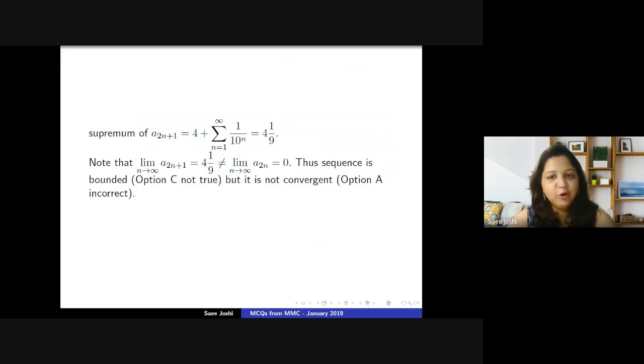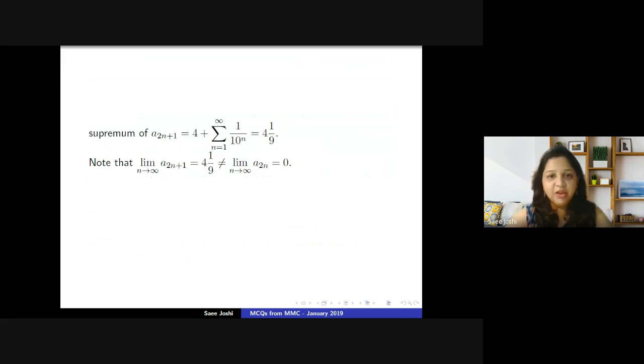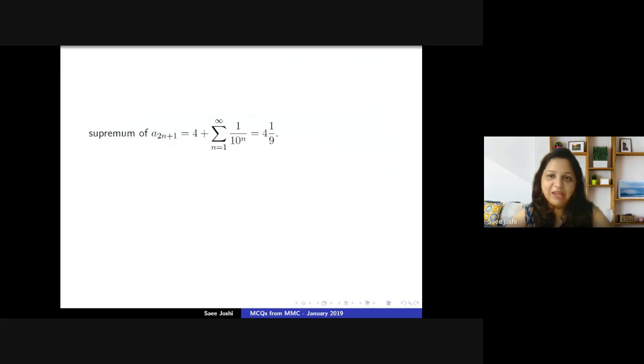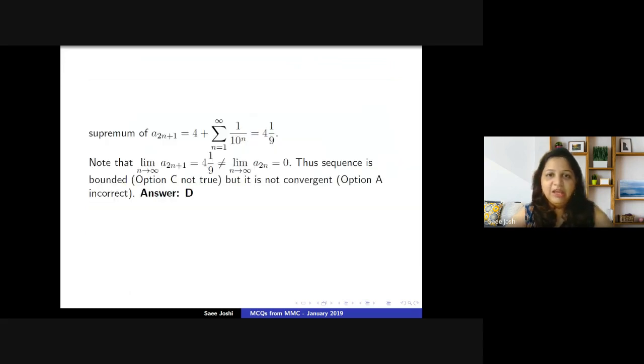So which is the only option that remains? The answer is option D. So what is option D? Option D is: the sequence is not convergent and it has the supremum 4 and 1 by 9. Let us move ahead.